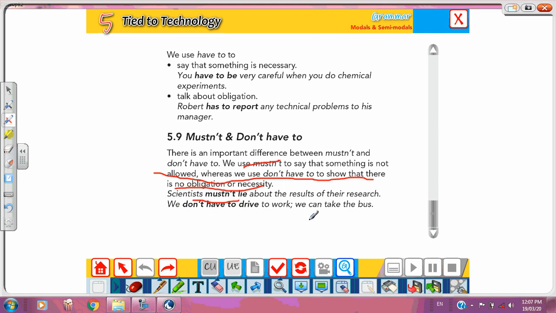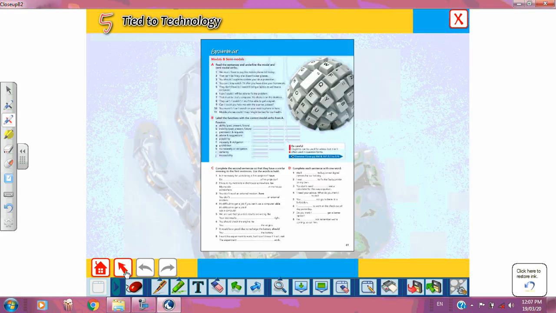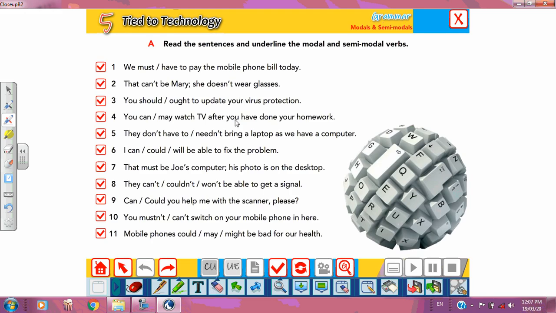We don't have to drive to work. We can take the bus. Understood? So these are called models and semi-models. All these are called models and semi-models. And if you study the use of each and every one, you will be able to solve any question. Now, guys, let's move again to page number 61 and let's solve the questions together.